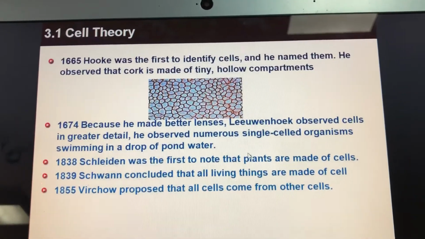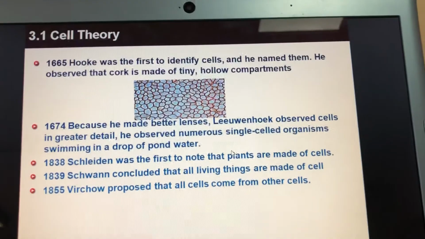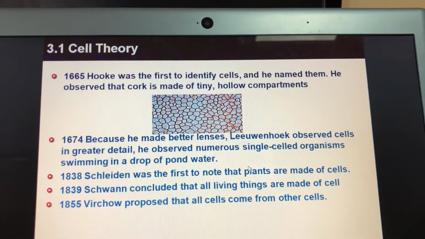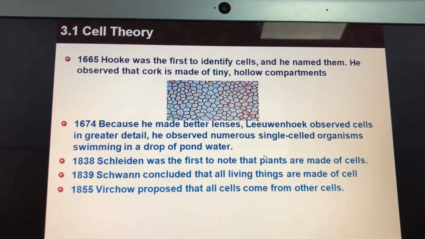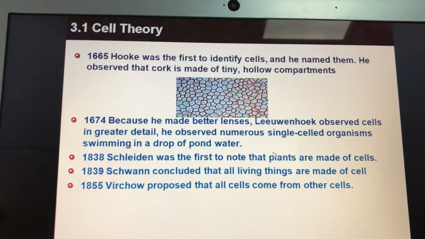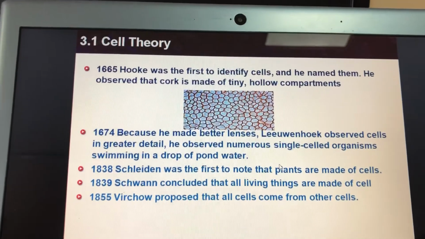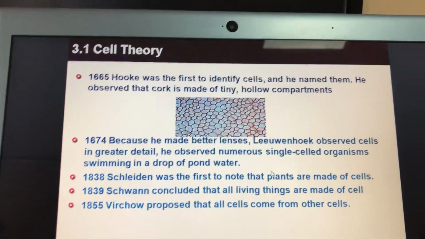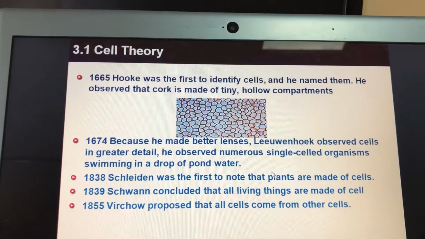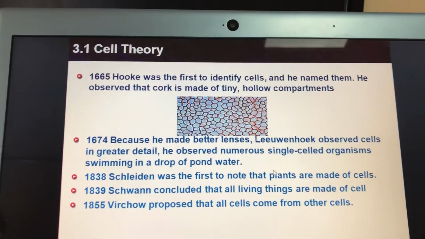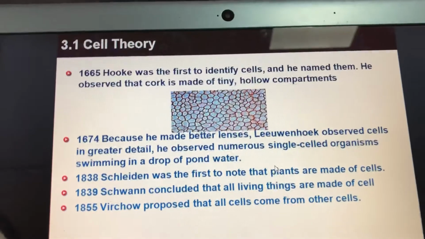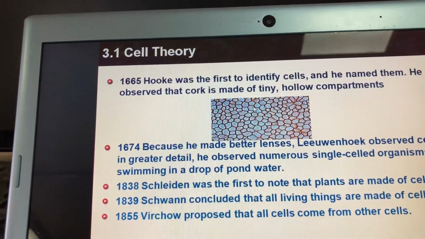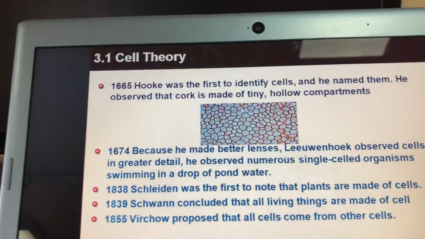The first scientist, Robert Hooke, was the first to identify cells. He observed hollow compartments in a slice of cork. He took this type of cork from the oak tree, and under the microscope he could see it's made of hollow compartments. He called these hollow compartments cells. And as you see here, they have a wall and are hollow and empty from inside.